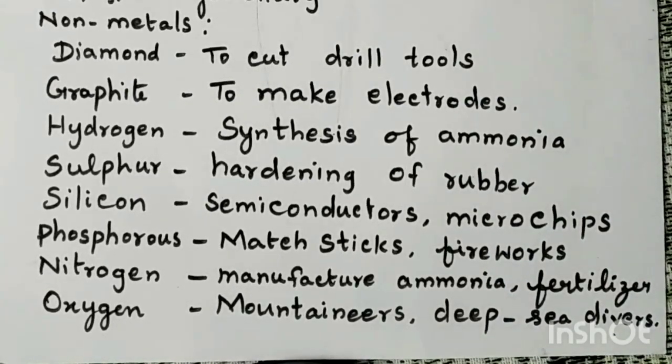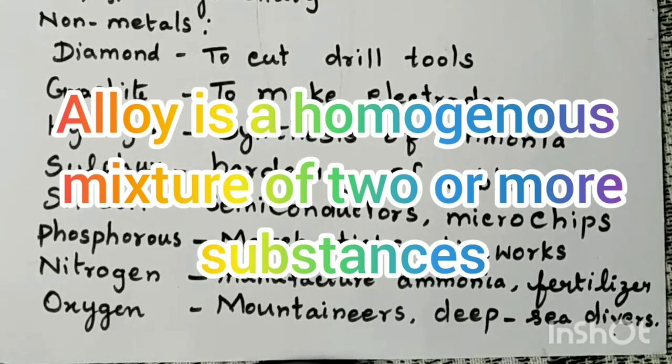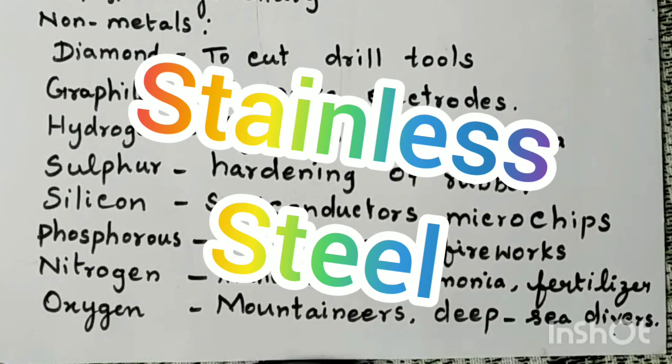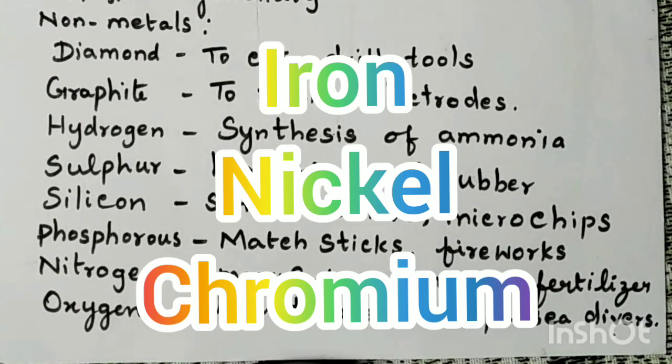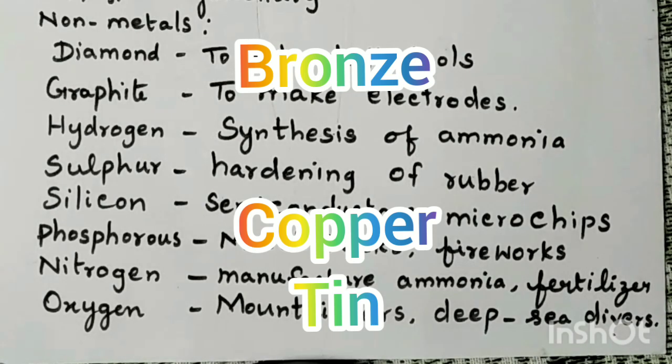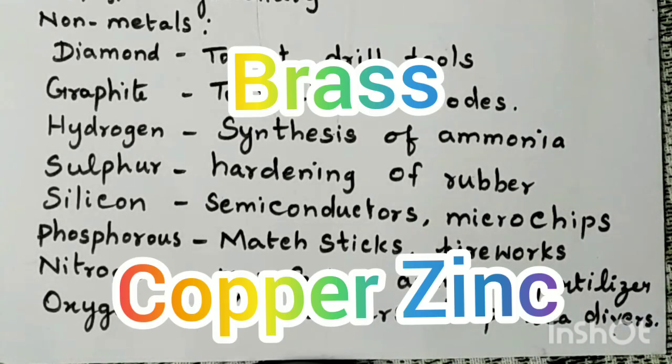What is meant by alloy? Alloy is a homogeneous mixture of two or more metals, or a metal with a non-metal. The examples of alloys are stainless steel. Stainless steel is a mixture of iron, nickel and chromium, and bronze is a mixture of copper and tin, and brass is a mixture of copper and zinc.